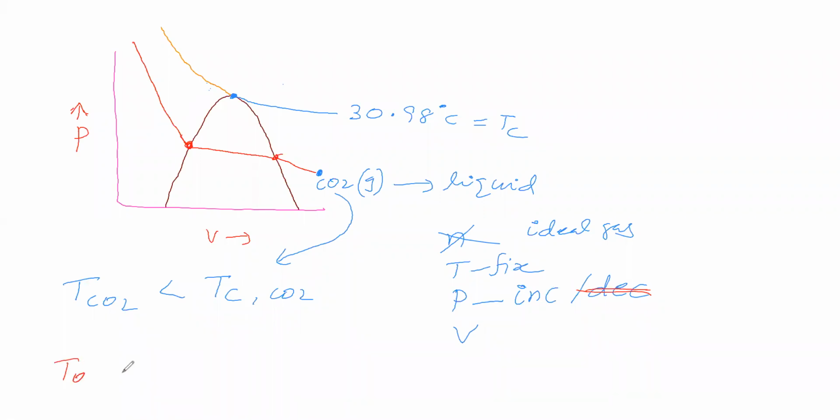So here this point we'll see, converting gas into liquid. What is the conclusion we got? That conclusion we'll see.